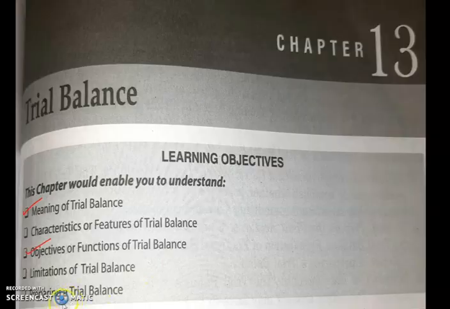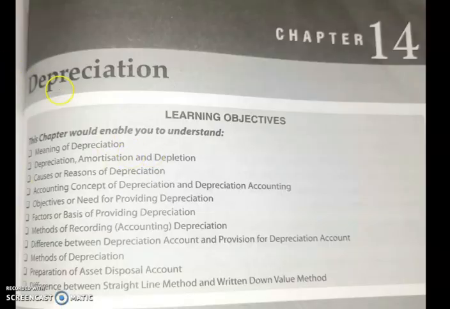Okay, the next chapter related to the revision is depreciation. You know what depreciation is? It is reduction in the value of fixed assets. So you should learn the meaning of depreciation. You should know the different terms related to depreciation, and there are different methods of depreciation, that is the straight line method and the written down value method.